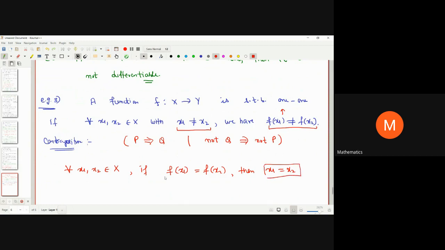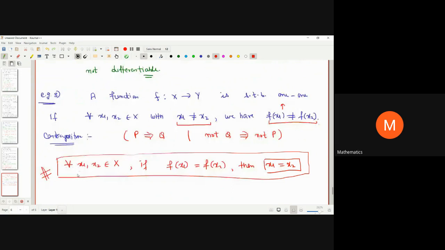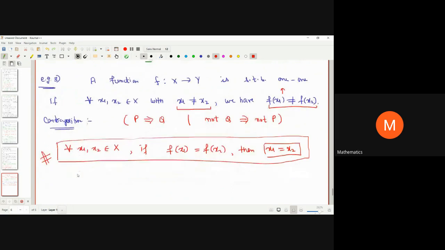Okay, so we take two members x1, x2 in X whose images are the same, then we show that the members are also the same. So this is the contrapositive statement of the actual definition of a one-one function, and we use this for proving a function is one-one, right? So this is the way we can make use of contrapositive statements. I tried to quote one or two examples, but you can look for more examples of this kind.